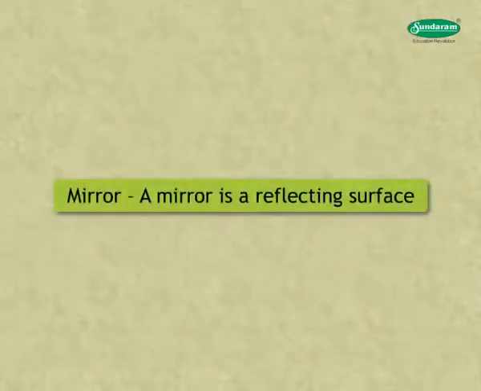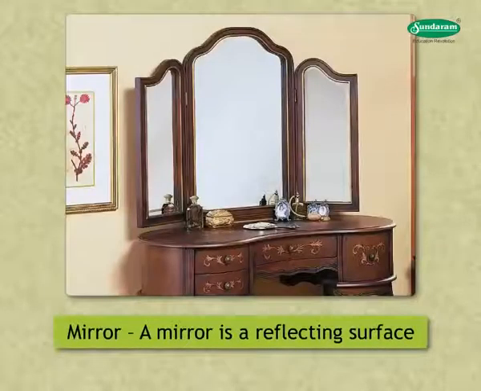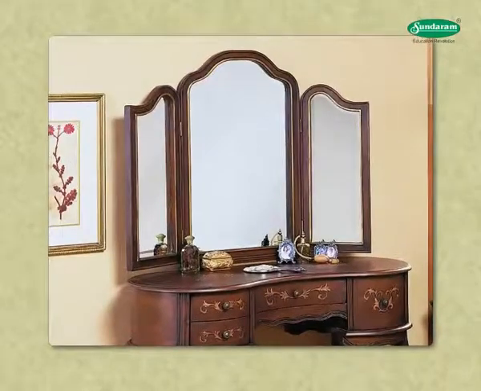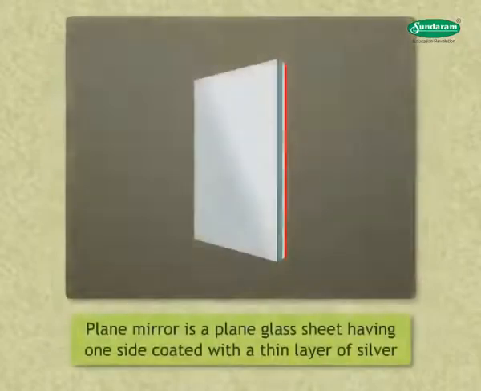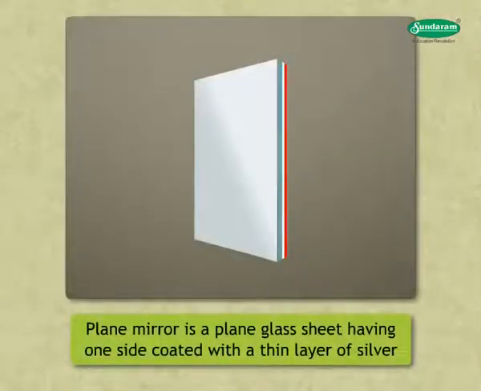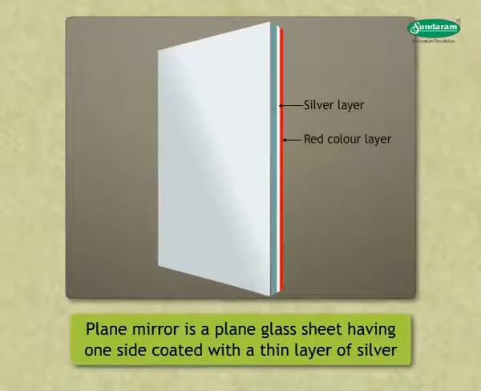First, let us study about the mirror. A mirror is a reflecting surface. Every day, you use a mirror to see yourself. It is a plane mirror. A plane mirror is a plain glass sheet having one side coated with a thin layer of silver and painted by red color to protect the silver coating.